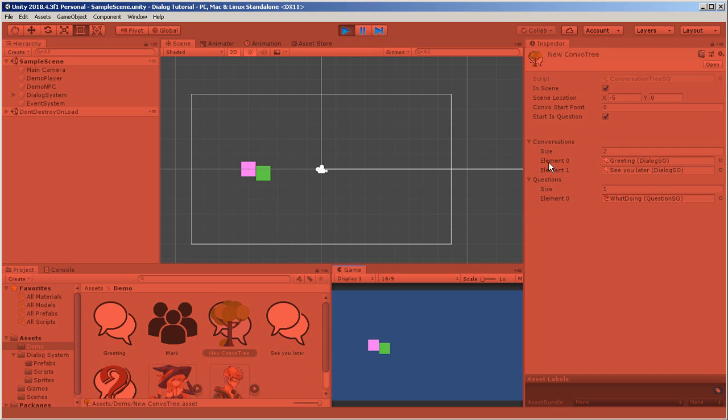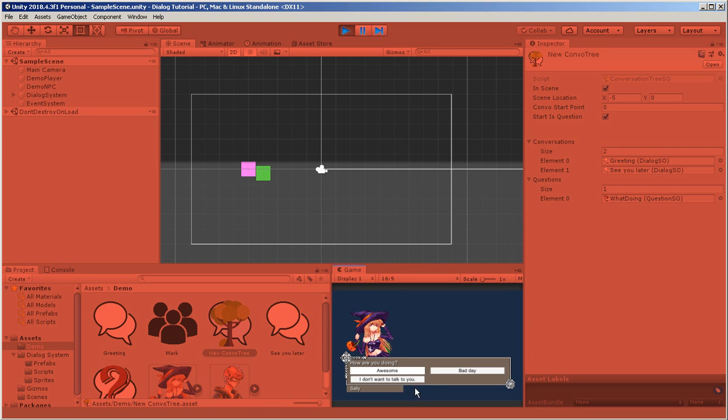But we can see here, conversation start point 0 is question, which means that the next time I go in, it's going to be looking for a question inside of the index 0. So I'm going to go straight back to this question. If I say awesome, we can see that awesome advanced me to the next element, the next conversation, see you later, which only had the one thing.